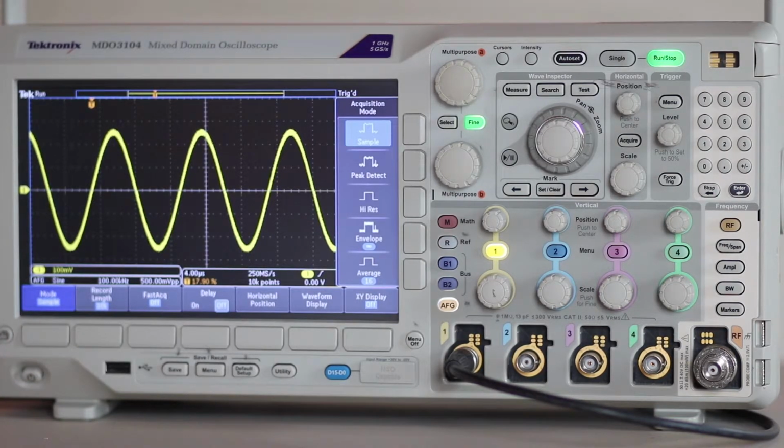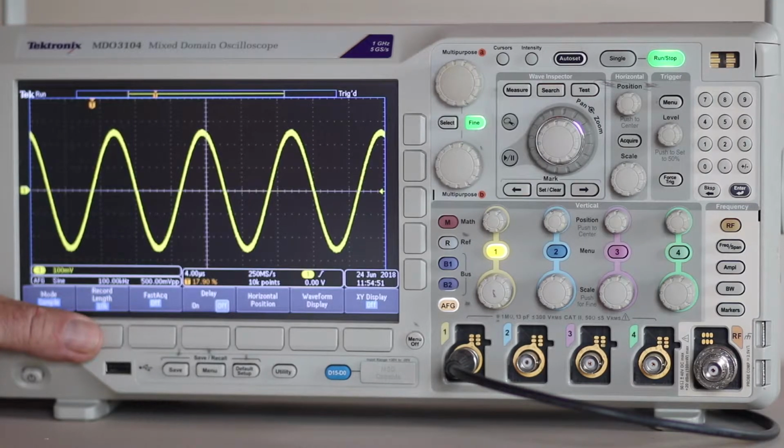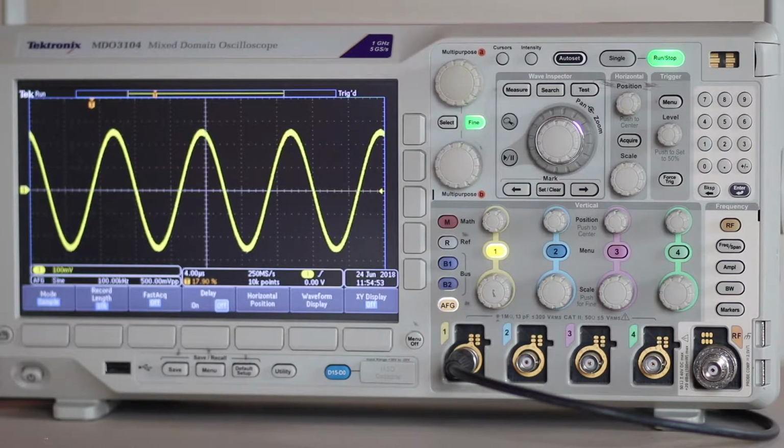It is worth noting that when pressing any of the Acquire keys, a contextual submenu appears on the right. An exception is record length, which opens up a submenu on the left. It is scrolled by turning multi-purpose knob A. These are the acquisition modes.